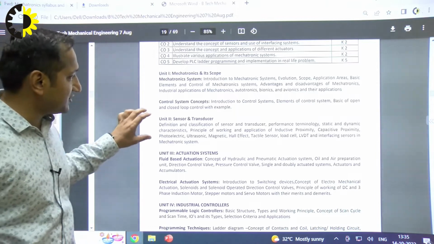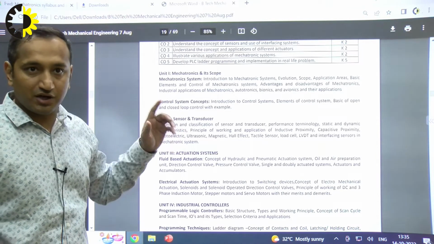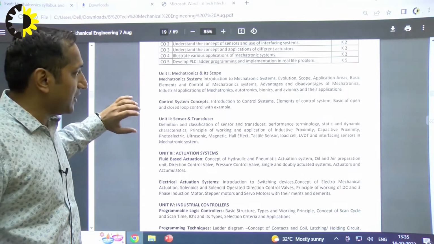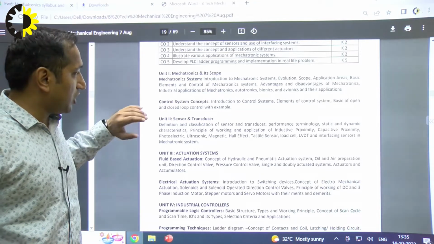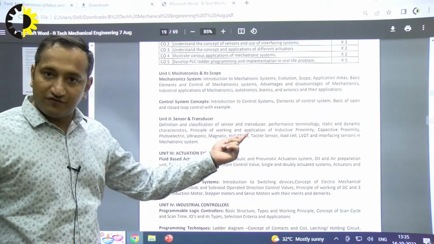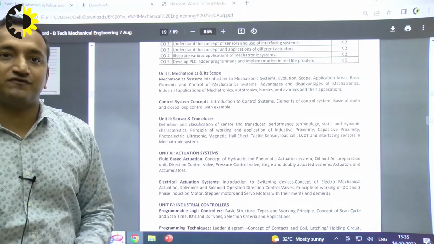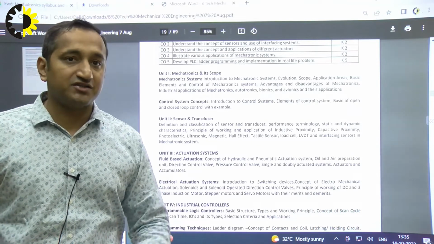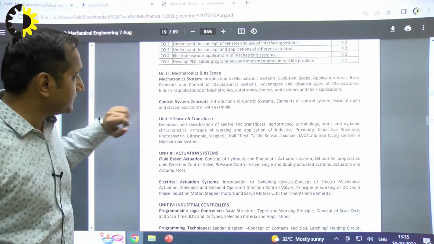Sensors and transducers are nothing but the same term. They're a little bit different, and we'll discuss that in our next lecture. So they are essentially input devices. In this unit, we will be defining sensors and their classification. How do we classify them? Their performance terminology, like what is the range of a sensor, span of a sensor, hysteresis error, and non-linearity error. All of that we'll be studying in this.